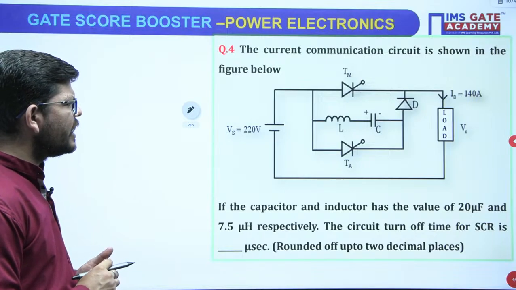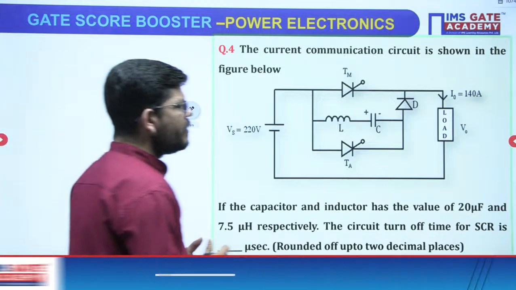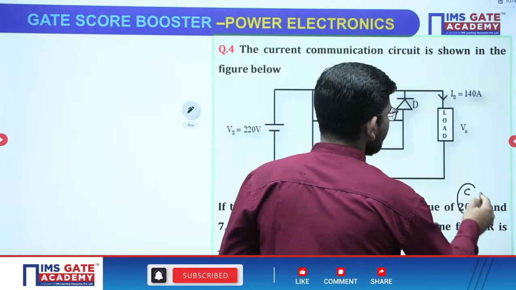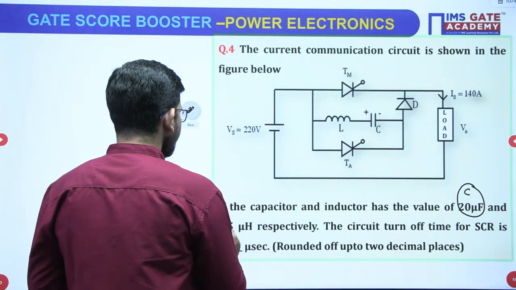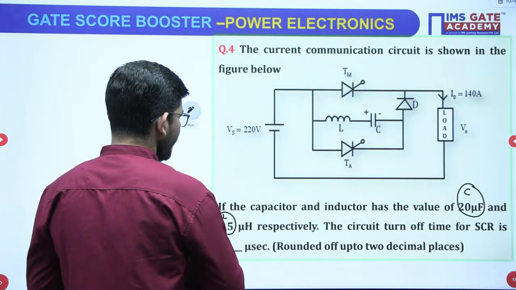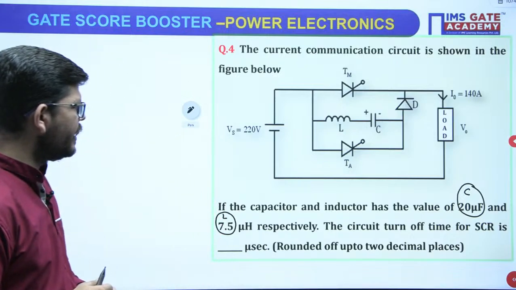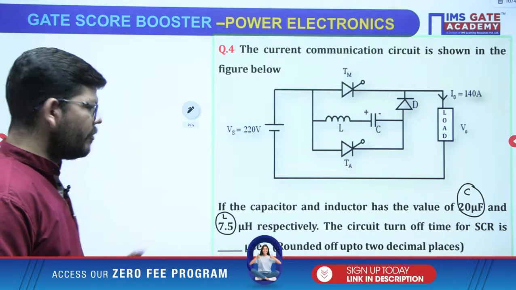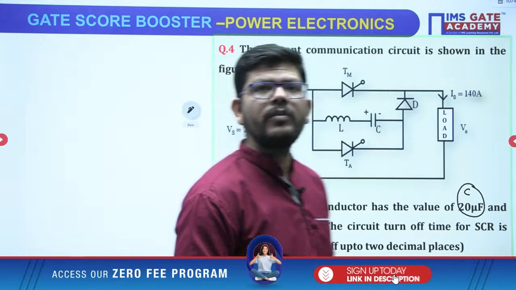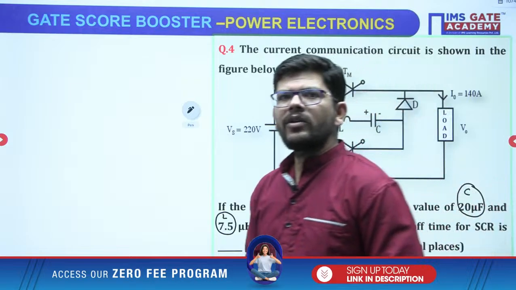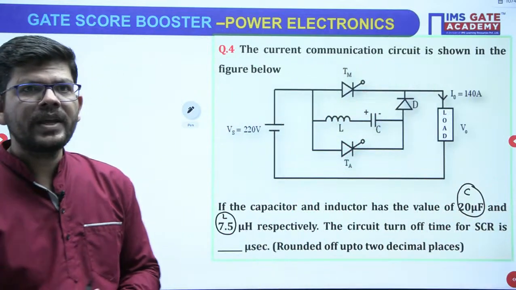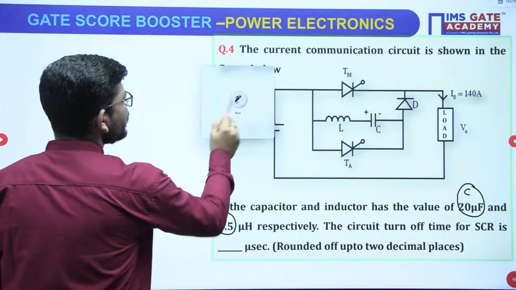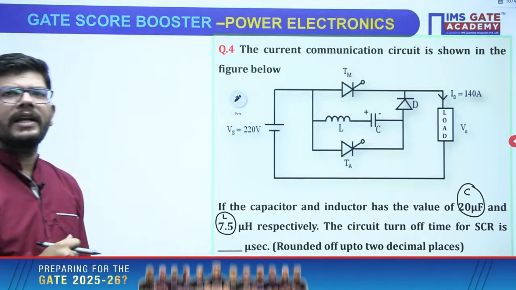If the capacitor and inductor values are 20 microfarad, this is the capacitor which is 20 microfarad, and this is the inductor which is 7.5 microhenry, the circuit turn off time for SCR will be what? We have to calculate how much will be the circuit turn off time. This is the current commutation circuit. So how to calculate circuit turn off time for current commutation circuit?